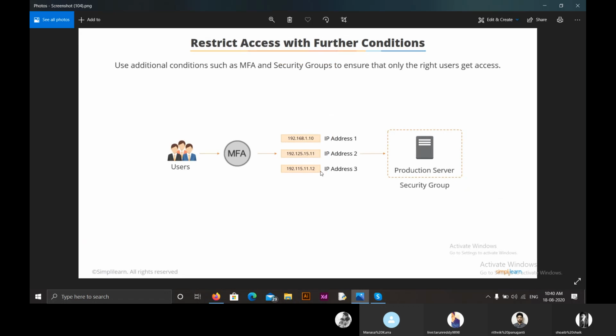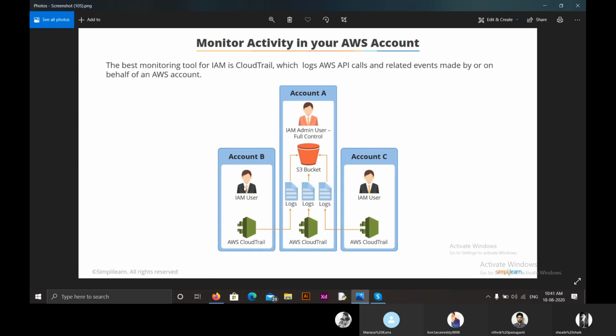Moving on, we have to restrict access with further conditions. We have to use additional conditions such as MFA, multi-factor authentication, and security groups to ensure that only the right users get access. We have to see whether all the users that are using our resources are the trusted ones or not. If someone other than the trusted users gets in, there might be a chance of security breach. So to avoid this, we have to restrict access with further conditions.